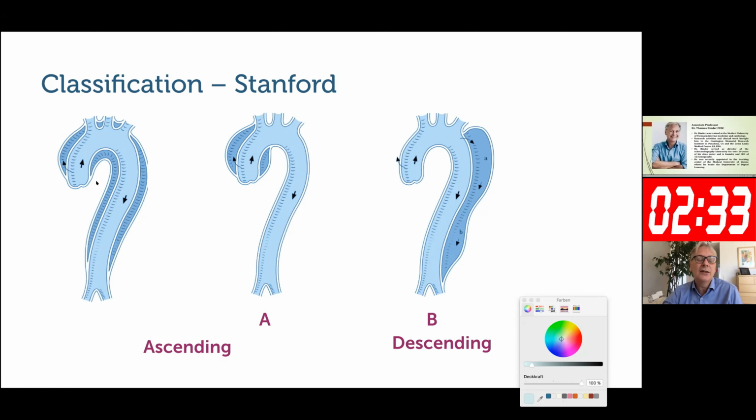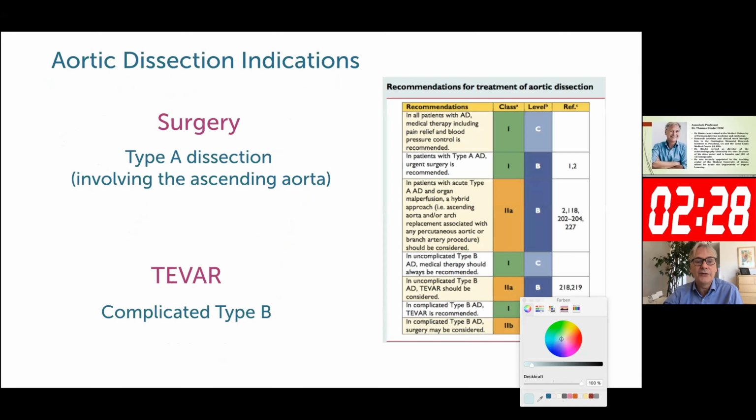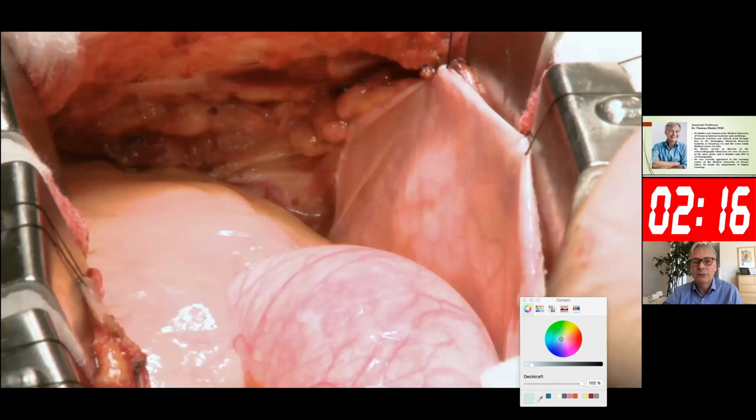So this is the finding. And the next step obviously was to call the surgeon, right? So these again are the indications for operation, surgery, type A dissection involving the ascending aorta. In TEVAR, a stent would be if you have complicated type B. This is what we do nowadays. So the patient went on to the operating room.